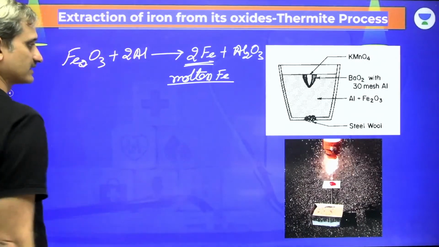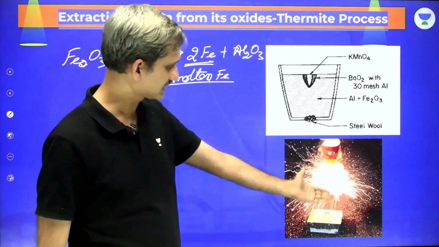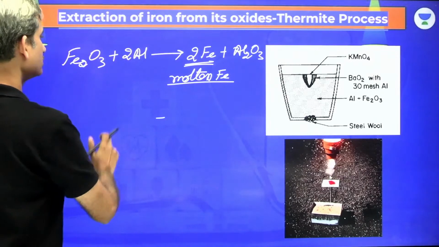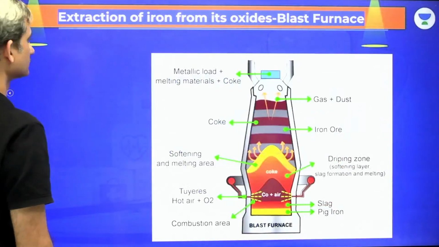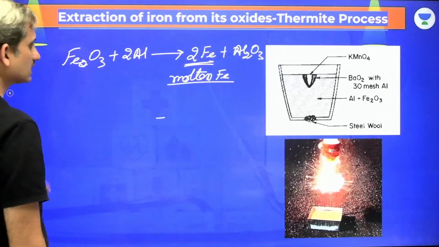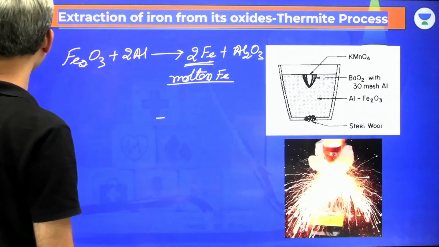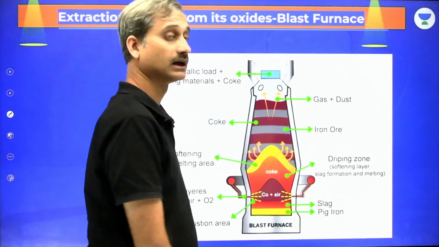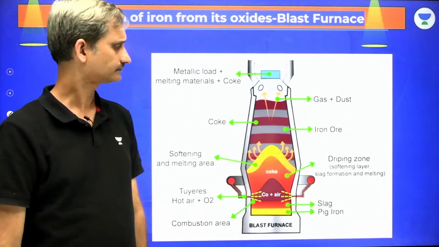Okay, so that's what we have as the thermite process. As you can very well see, this is such a strong process, such a high energy process. Now that was the thermite process, and now we have another process which we call the extraction of iron from oxide, the blast furnace.